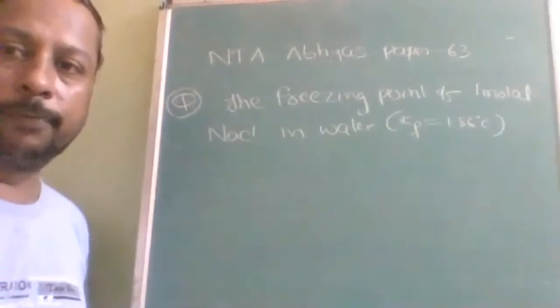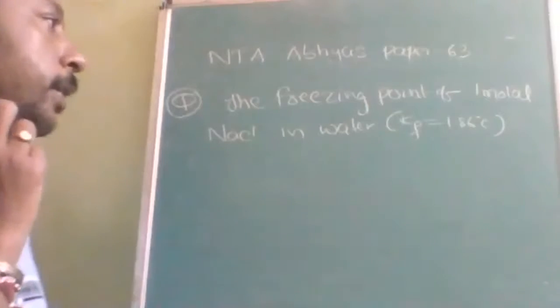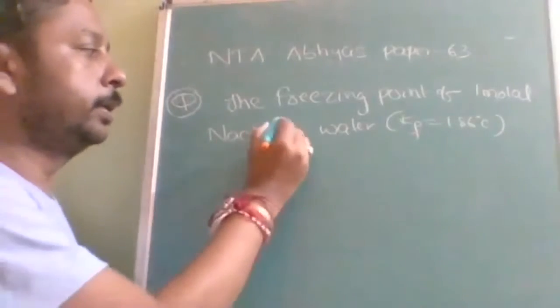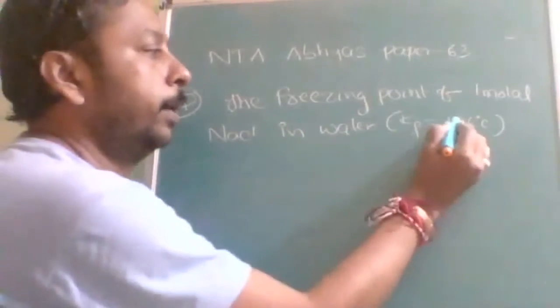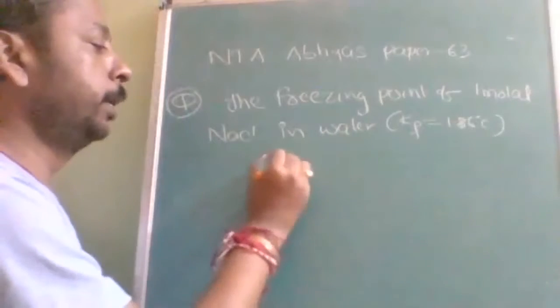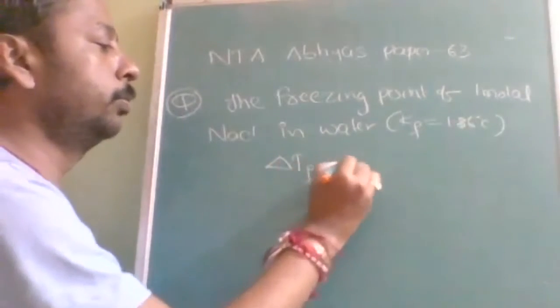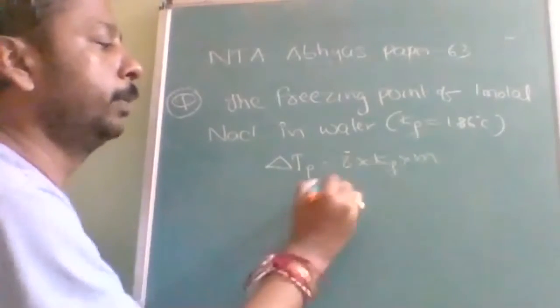Next question from the solution chapter. The freezing point of 1 molar NaCl in water. Kf is given as 1.86. Simple, delta Tf is equal to i into Kf into molality. Very simple question.